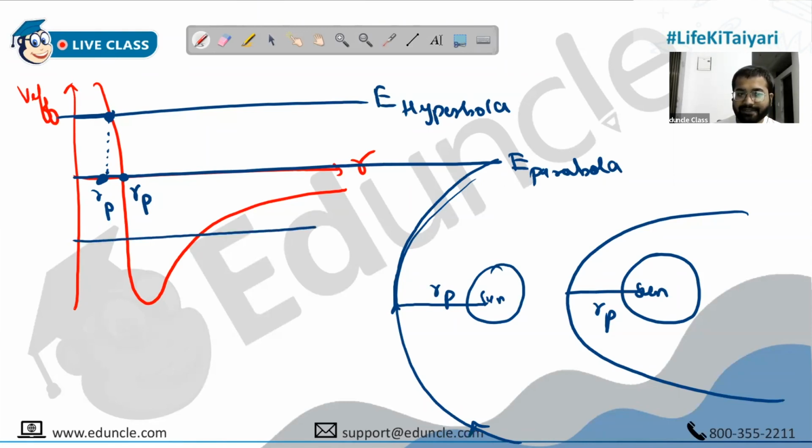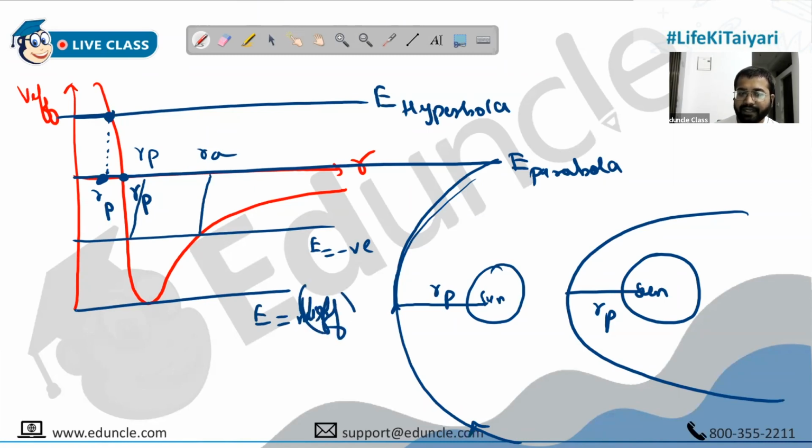Okay. And then we have got ellipse. For ellipse, energy becomes negative, and we have got 2 points, point 1 and point 2, R1 and R2. This becomes perigee, this becomes apogee for ellipse. And for circle, energy becomes minimum. It reaches V effective minimum here. That's it. And you get circular motion. Okay. This is your R naught, R circle.